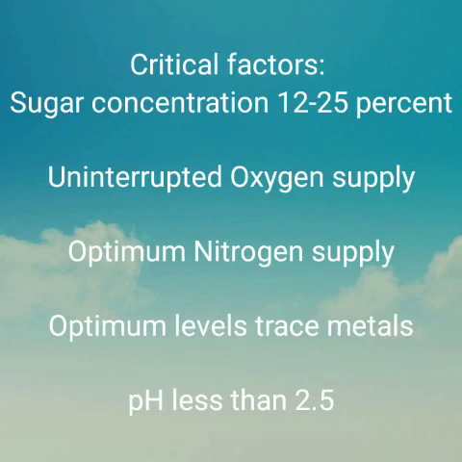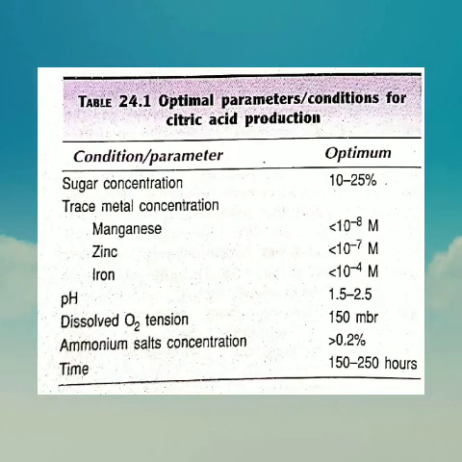Critical factors for fermentation: sugar concentration should be between 12 to 25%, uninterrupted supply of oxygen, optimum supply of nitrogen, pH maintenance below 2.5, and optimum levels of trace elements. These are the key factors required for the highest yield of citric acid. These are the parameters for which fermentation monitoring is done. Dissolved oxygen levels are very critical.